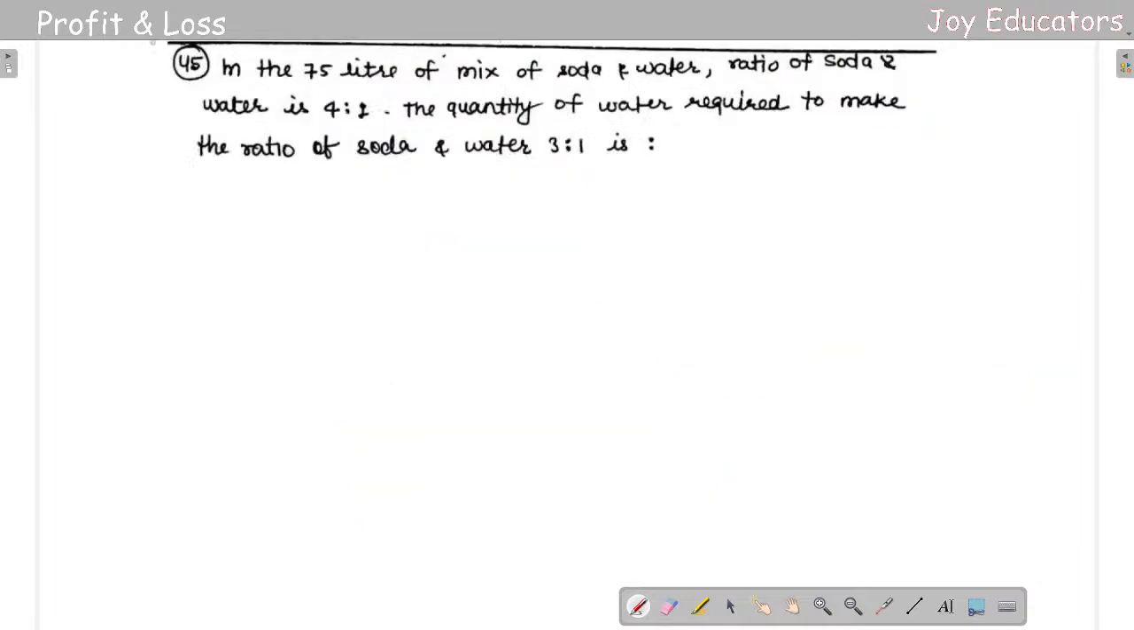Okay, next question looks same. In the 75 liters of mixture of soda and water, the ratio of soda and water is 4 is to 1. The quantity of water required to make the ratio of soda and water 3 is to 1 is... So 75 liters of water. It's going to be simple. Soda and water, ratio of 4 is to 1.